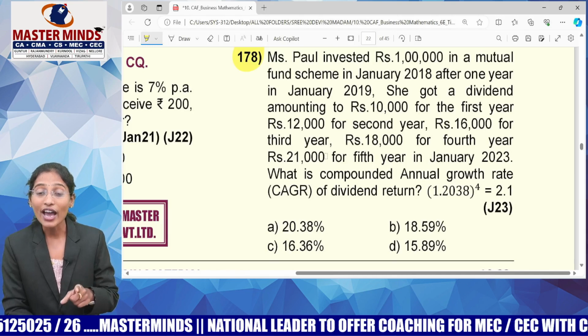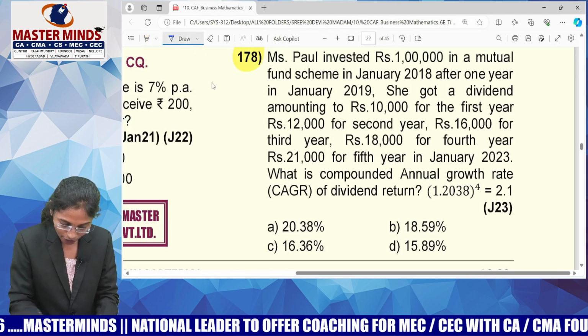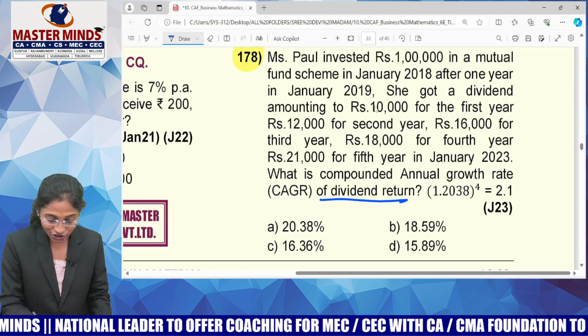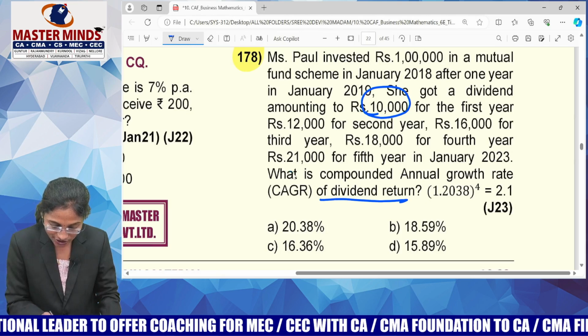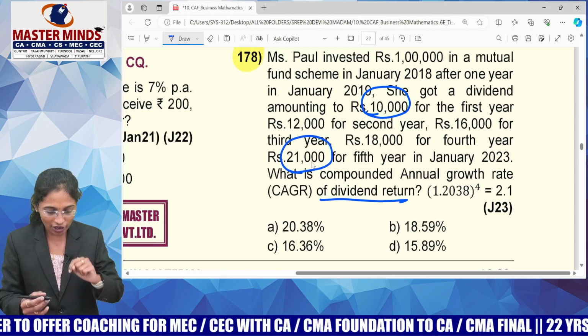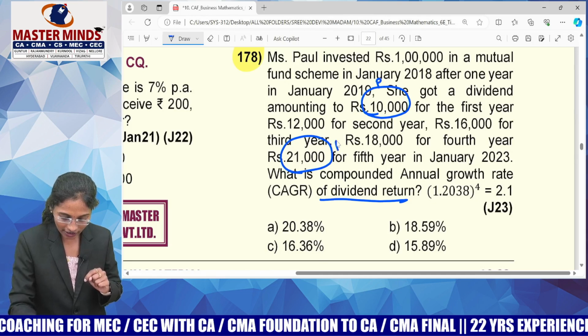What is the compound annual growth rate of dividend return? So initially she got a return of 10,000. Now she is getting a return of 21,000. What is their growth? Guys, initial value means I take principal. Final value means I'll take amount.